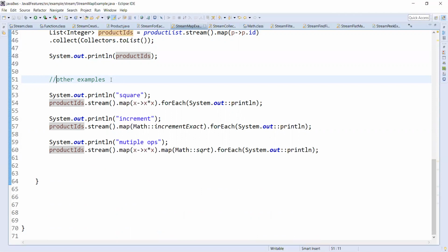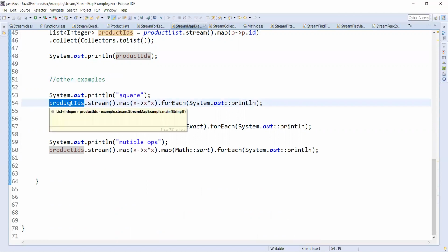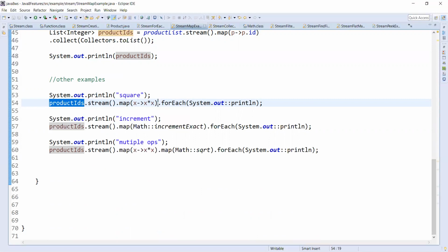Okay, so now we will see the syntax of this map using another example. I now have product IDs containing the integers 1, 2, 3. I'm trying to get the square of these. That means I'll get a new stream containing the squares of 1, 2, 3, that is nothing but 1, 4, 9. To get that, we'll use the map function by providing this functionality.